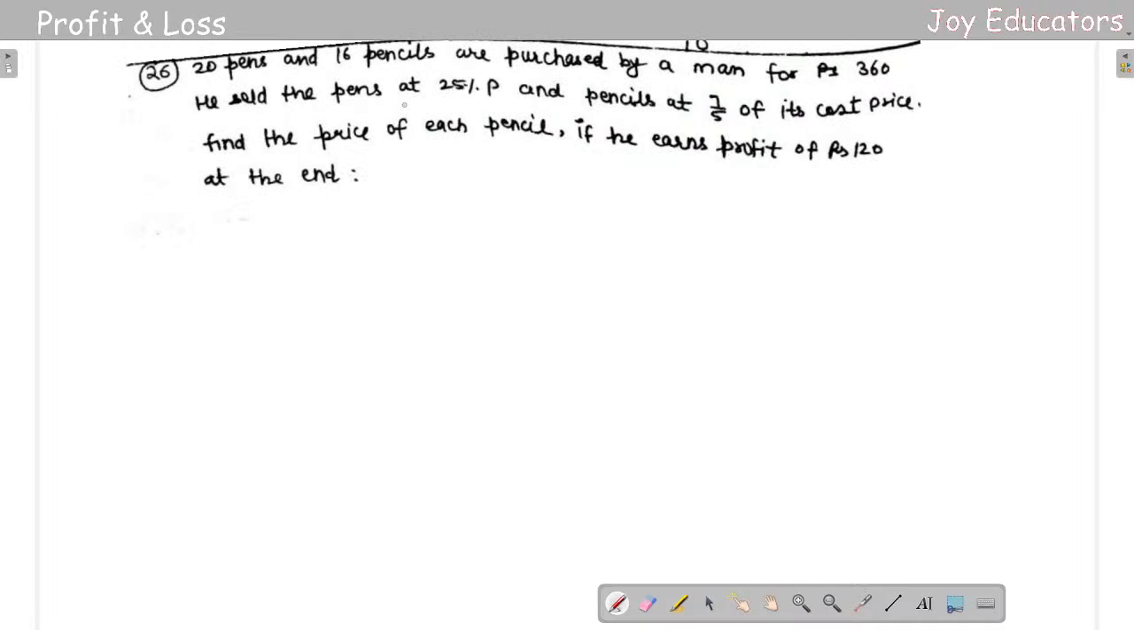So next thing, 26th question. 26th question చాలా బాగుంది కదా. 20 pens ఉన్నాయంట and 16 pencils ఉన్నాయంట, are purchased by a man for 360 rupees. He sold the pens at 25% profit and pencils at 7/5 of its cost price. Find the percentage of each pencil if he earns a profit of 120 rupees at the end.